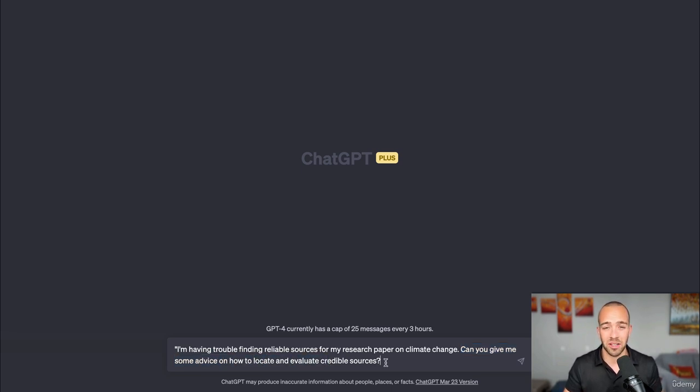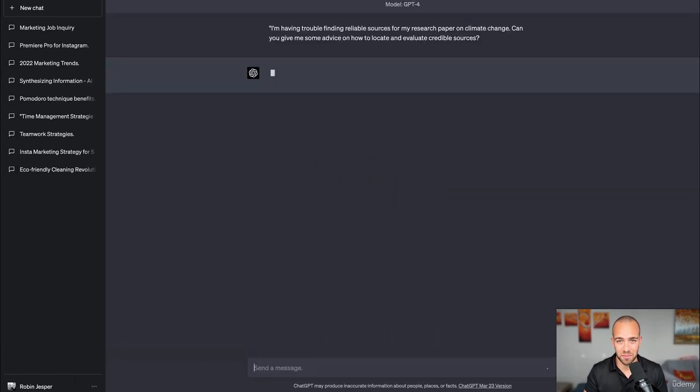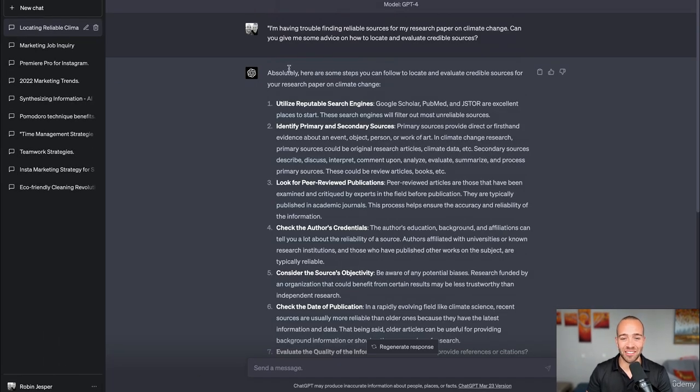Let's have a look at what ChatGPT answers here. Wow, this is amazing. Absolutely, here are some steps you can follow to locate and evaluate credible sources for your research paper on climate change. Utilize reputable search engines, identify primary and secondary sources, look for peer-reviewed publications.